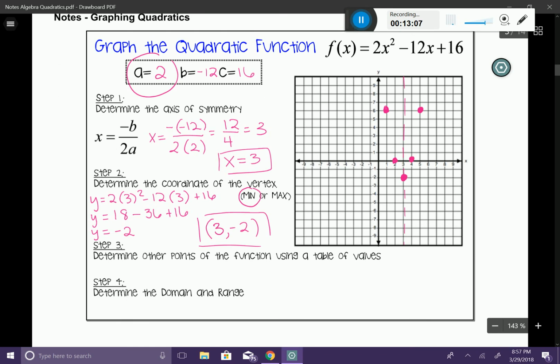And that looks like that's it. What I mean by that's it is if I choose another coordinate to put on, it's not going to fit on my coordinate plane. So that's all I really need to put on there. So I'm going to go ahead and draw my curve in there.